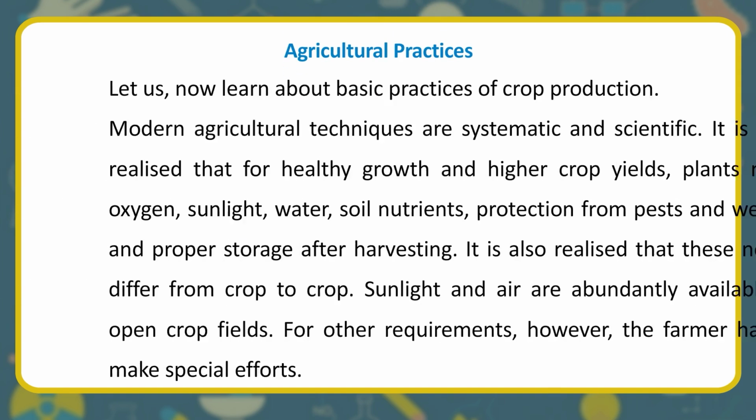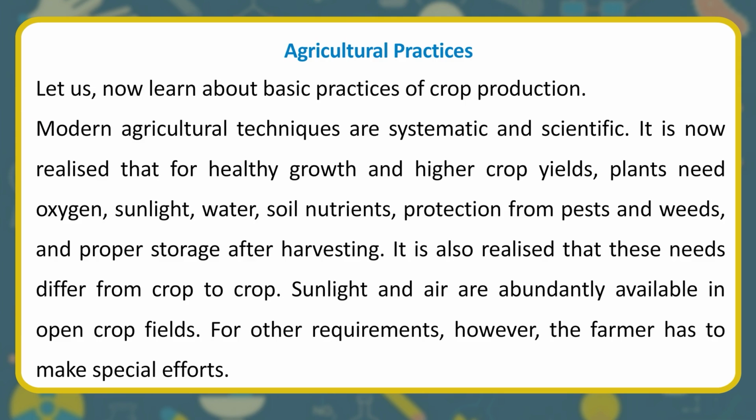Agricultural practices. Let us now learn about basic practices of crop production. Modern agricultural techniques are systematic and scientific. It is now realized that for healthy growth and higher crop yields, plants need oxygen, sunlight, water, soil nutrients, protection from pests and weeds, and proper storage after harvesting. It is also realized that these needs differ from crop to crop.